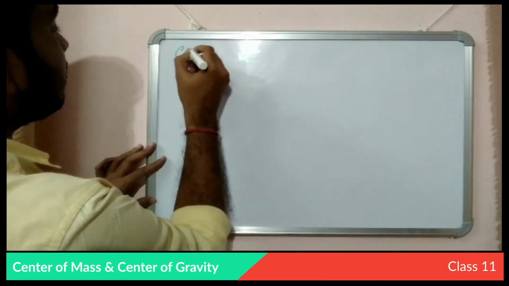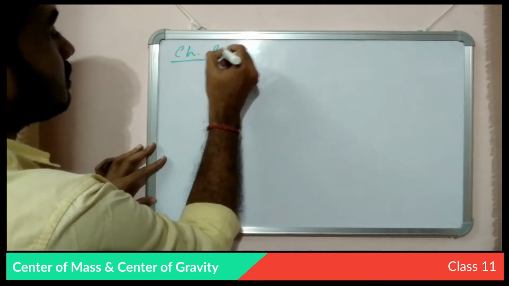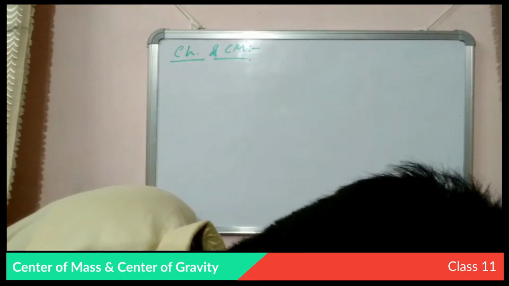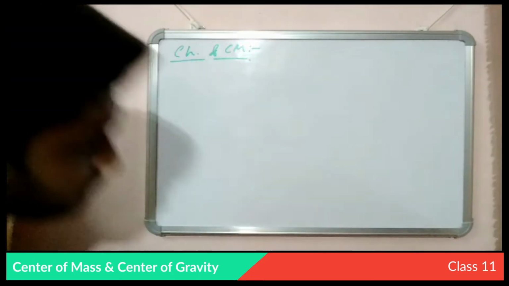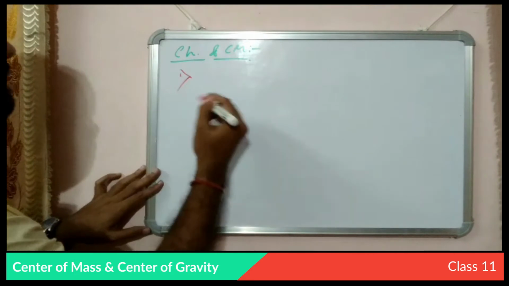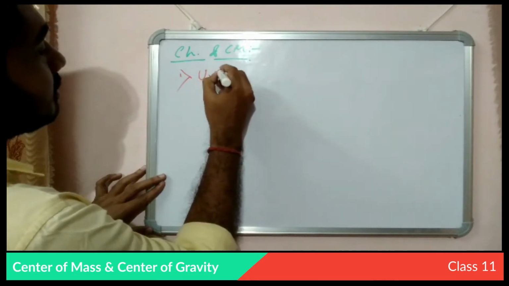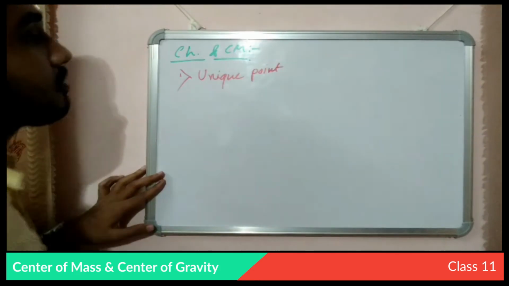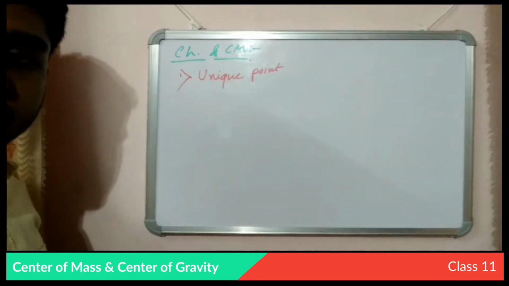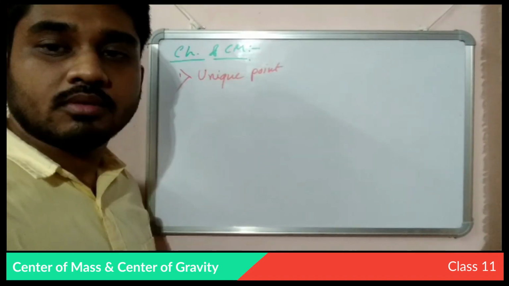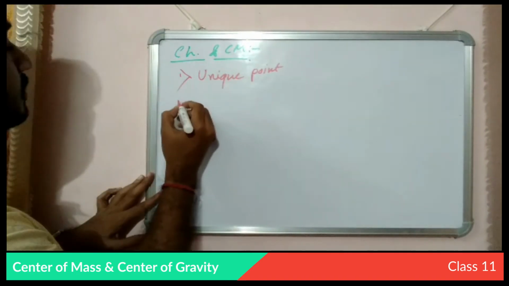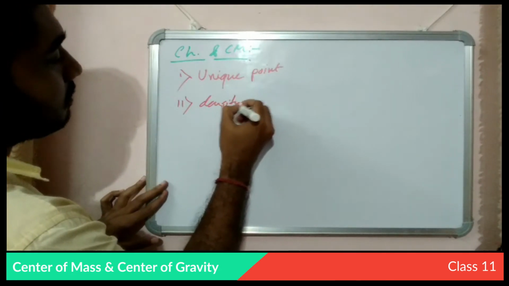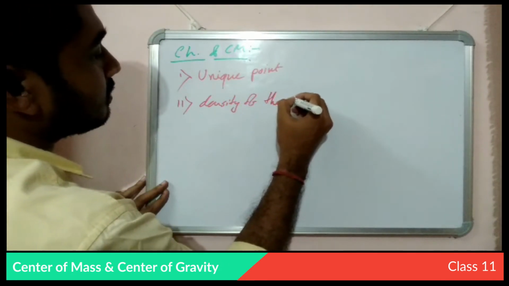Now some characteristics of center of mass. So what are the important characteristics of center of mass? Number one, it is a unique point. And it depends on the density of the body.